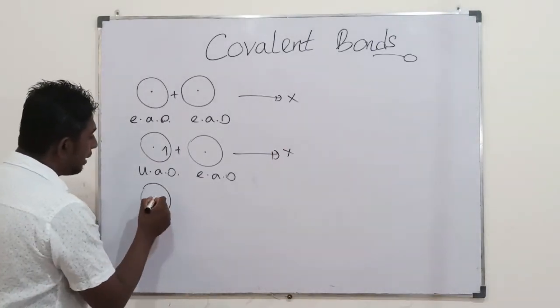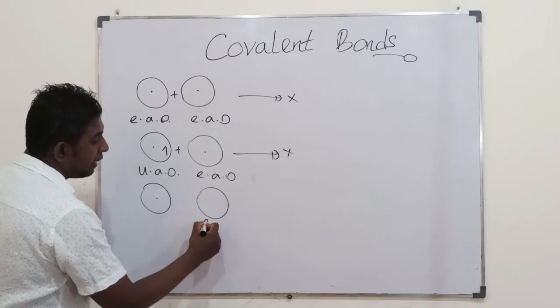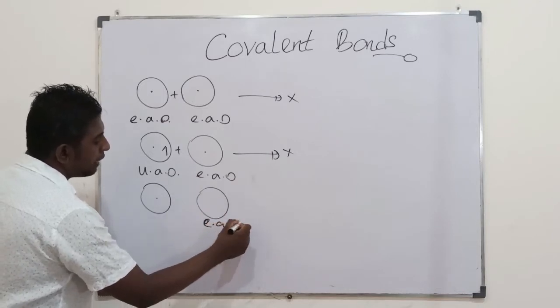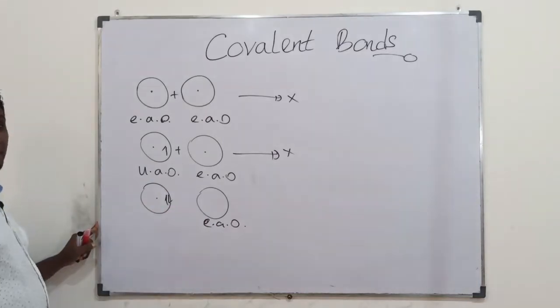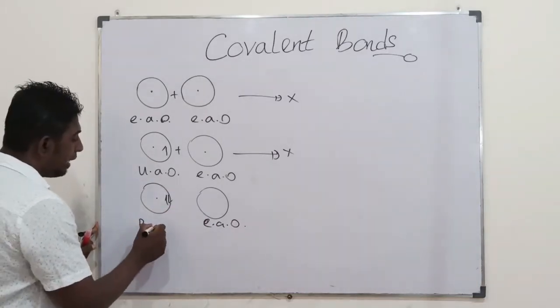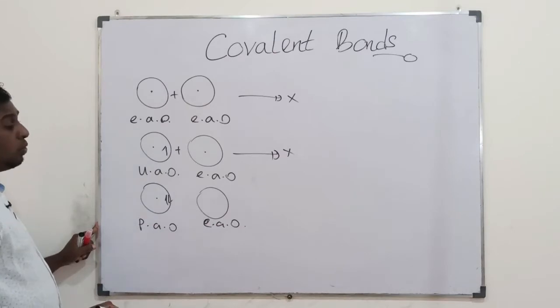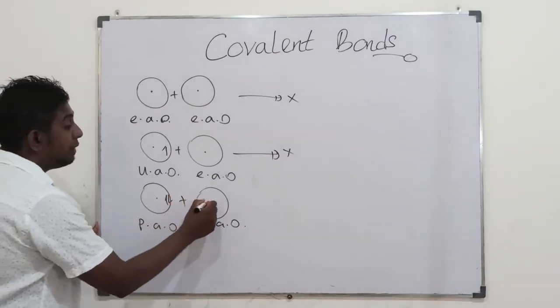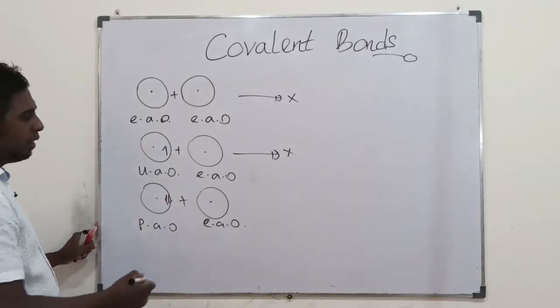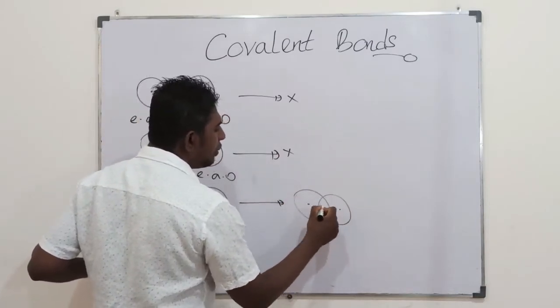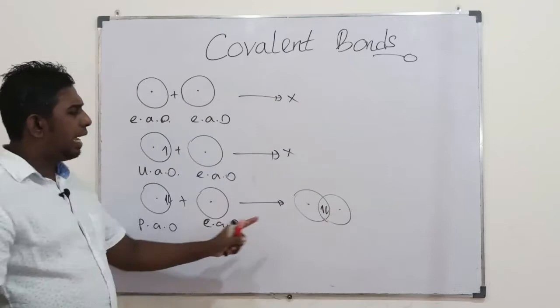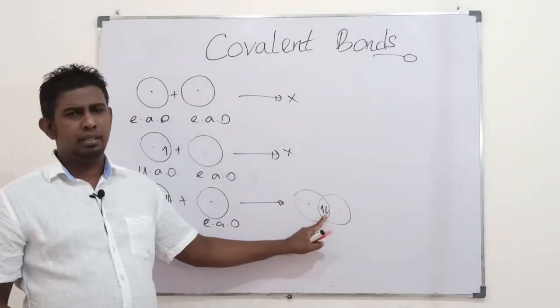Then, students, our next combination, keeping the empty atomic orbital. We are going to check whether a paired atomic orbital could overlap with an empty atomic orbital. If they overlap, there would be 2 electrons in the molecular orbital.